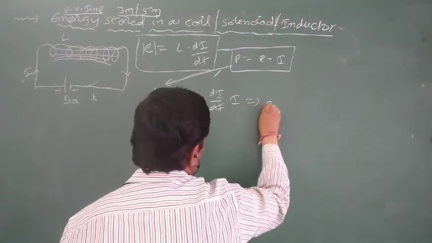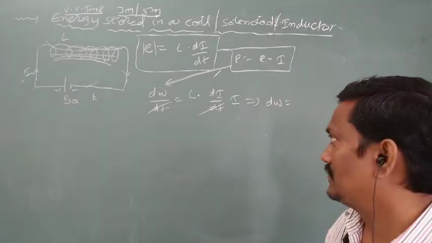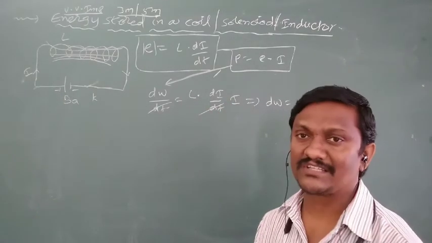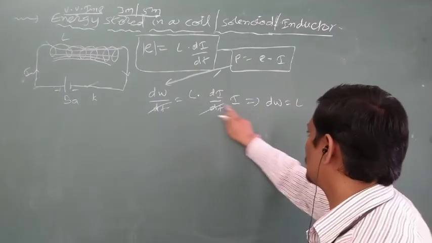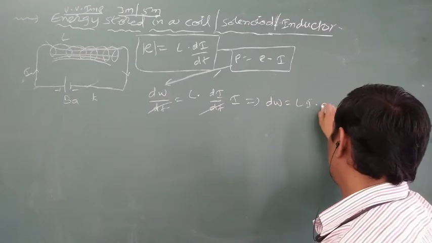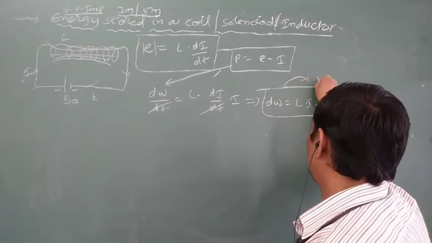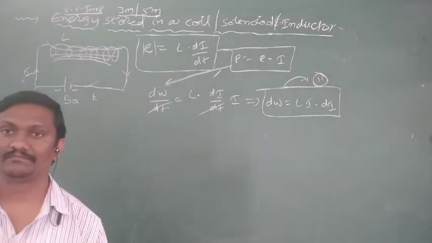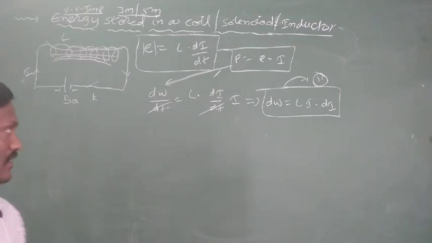This is the expression for small work. To produce a small change of current di, the corresponding work, a small work dW, is equal to L i into di. To change the small current di, the corresponding work is the small work. By knowing the small work, we can calculate the total work.